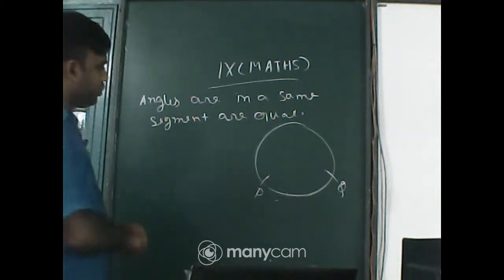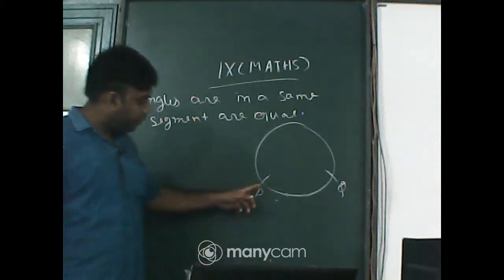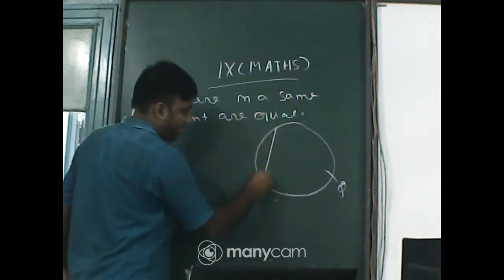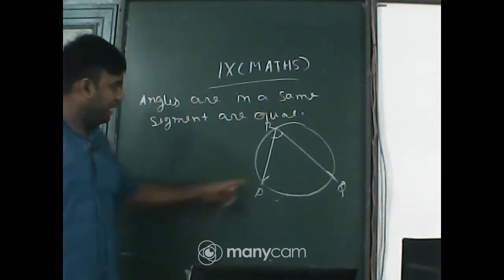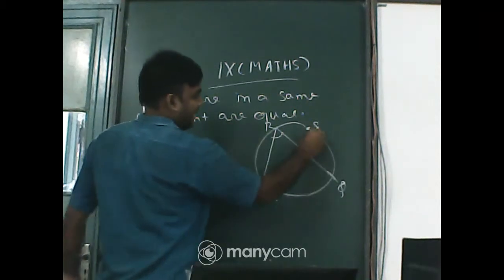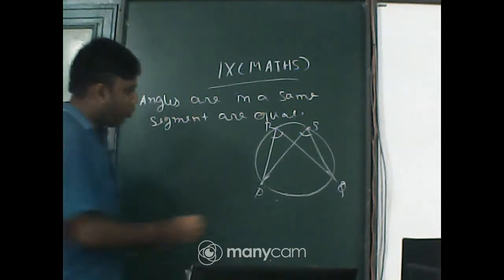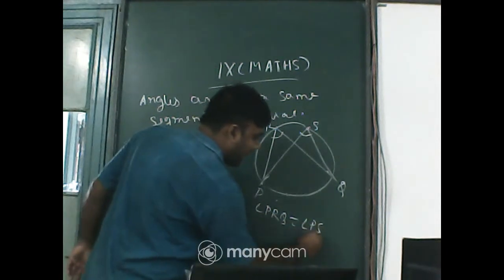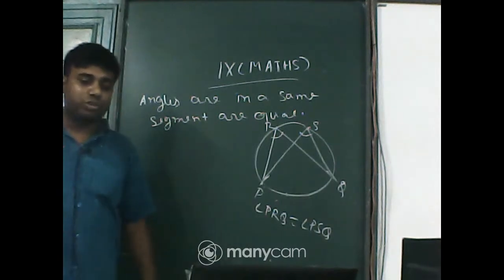That PQ arc subtends an angle at point R, so it makes an angle PRQ, and another angle in that segment, that is PSQ. What is our required proof? We have to prove that angle PRQ equals angle PSQ.